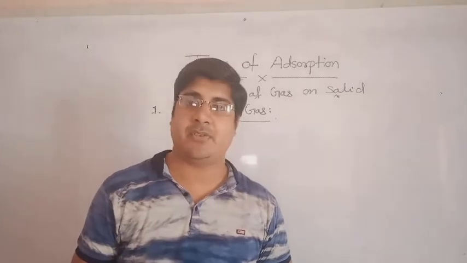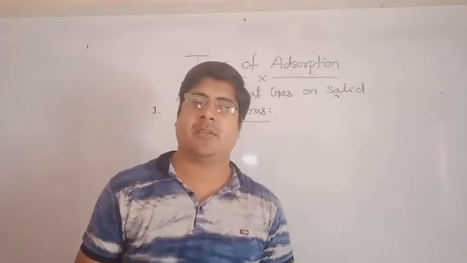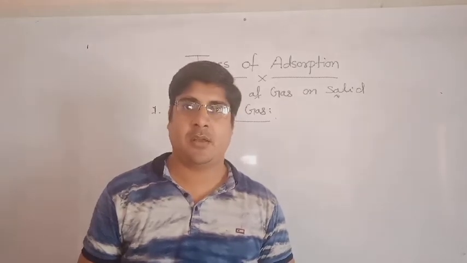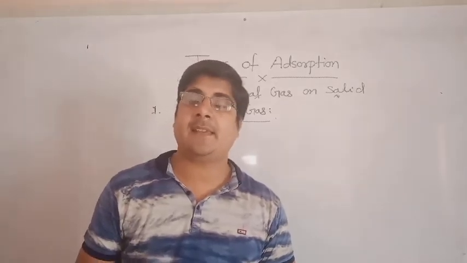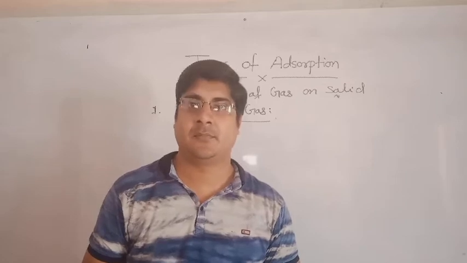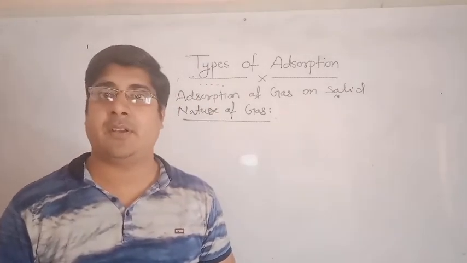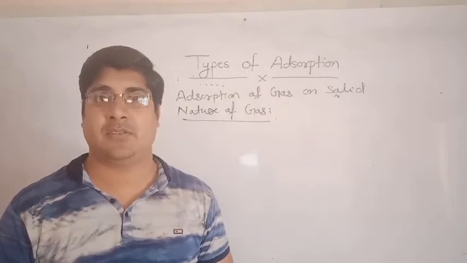What is critical temperature? The minimum temperature above which the gas can't be liquefied. Below this, the gas can be liquefied easily, but above this, the gas can't be liquefied. This temperature is known as critical temperature.